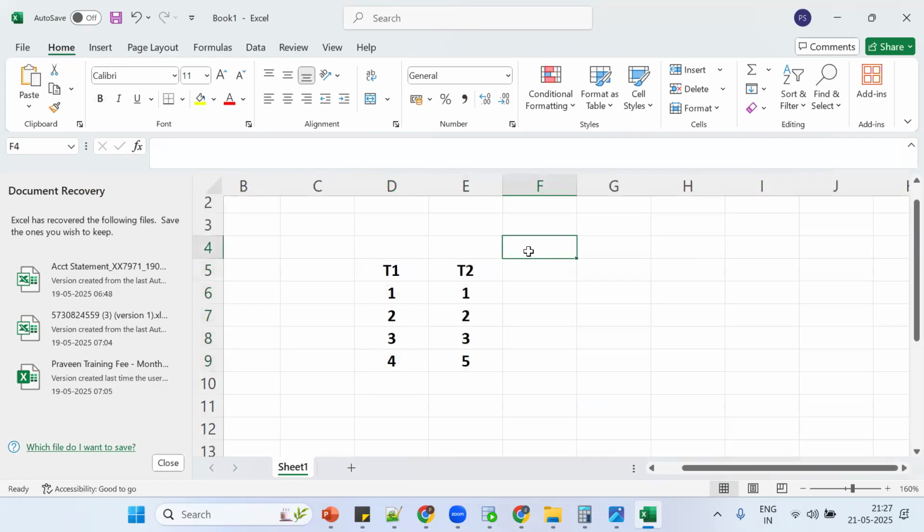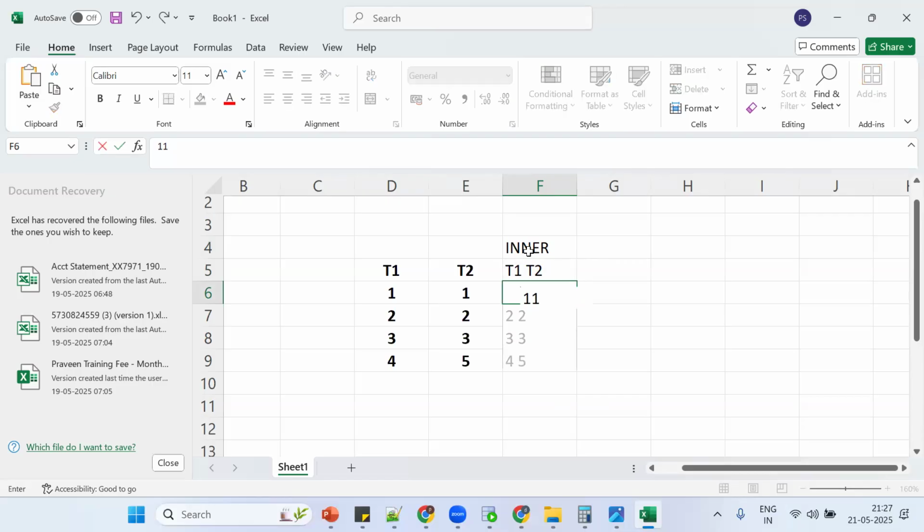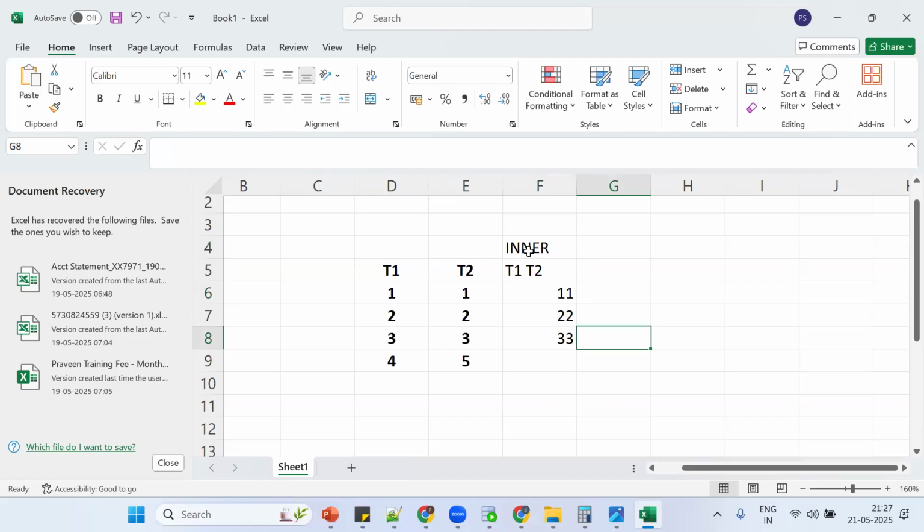Now I want to go for inner join. So T1, T2. Tell me what is inner join? Matching records or common records. What are the matching records? 1, 2, 3. Two tables are there. 1 and 1, 2 and 2, 3 and 3. What about 4?